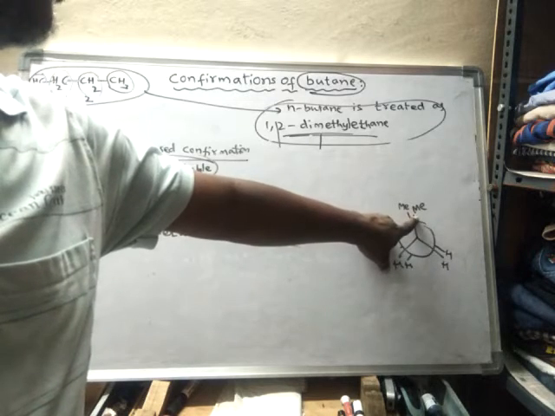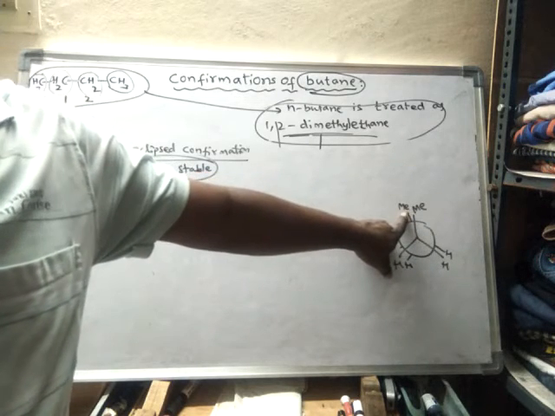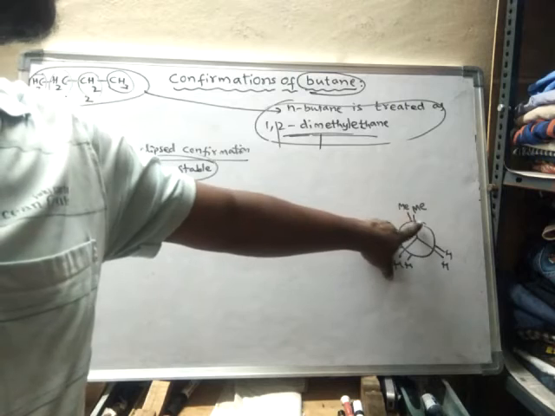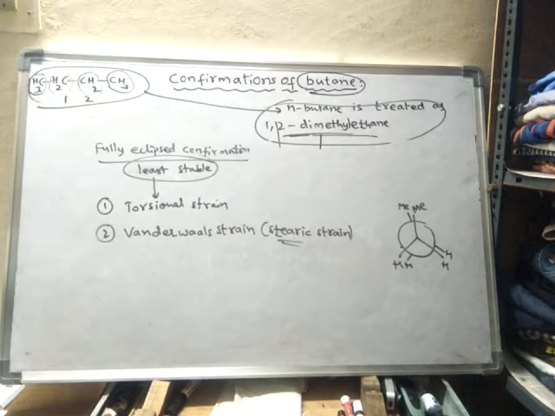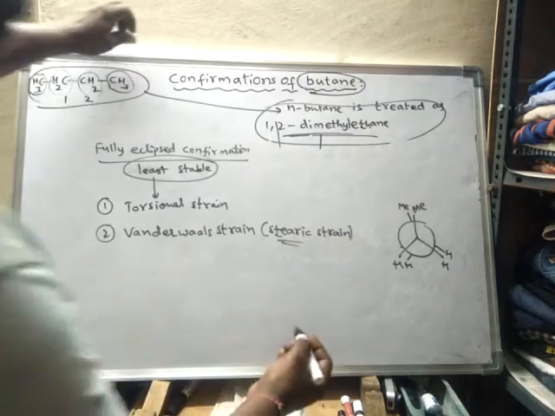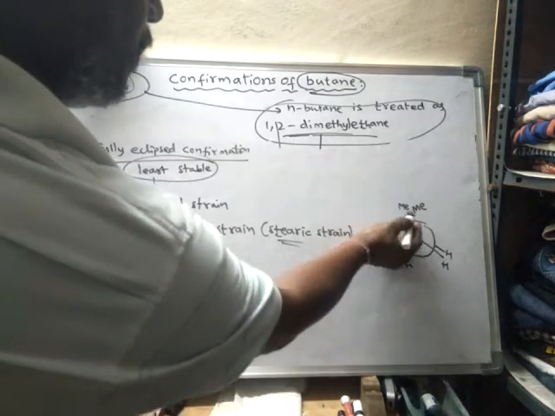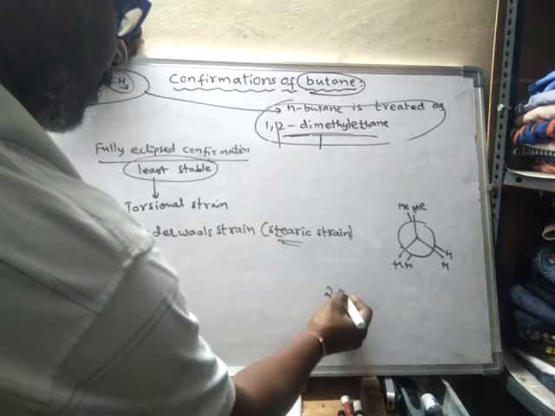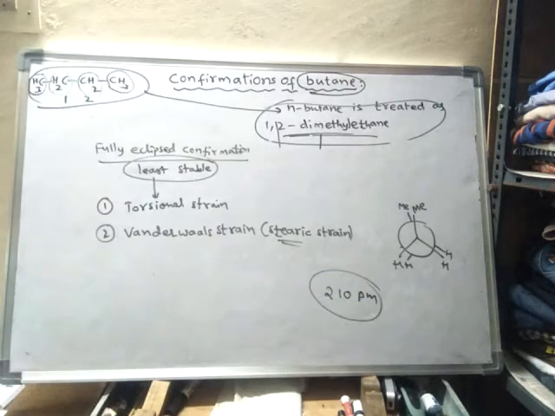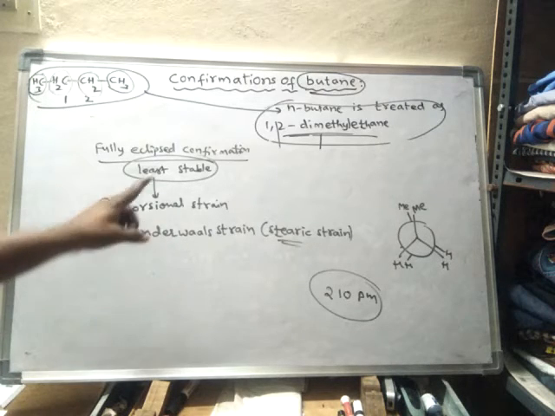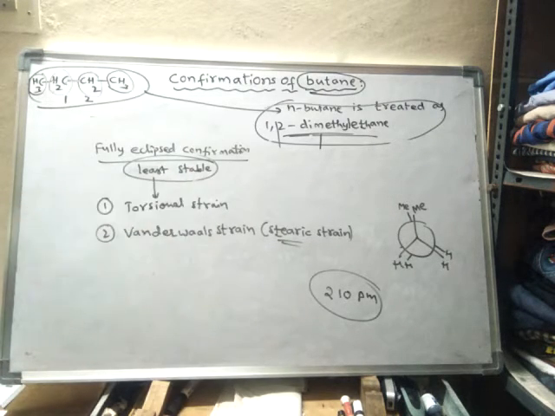So this is a flagpole methyl group, and this is another flagpole methyl group. The distance between these two is very small. Actually, the distance between the two methyl groups is only 210 picometer. So due to this reason also, it will be least stable.